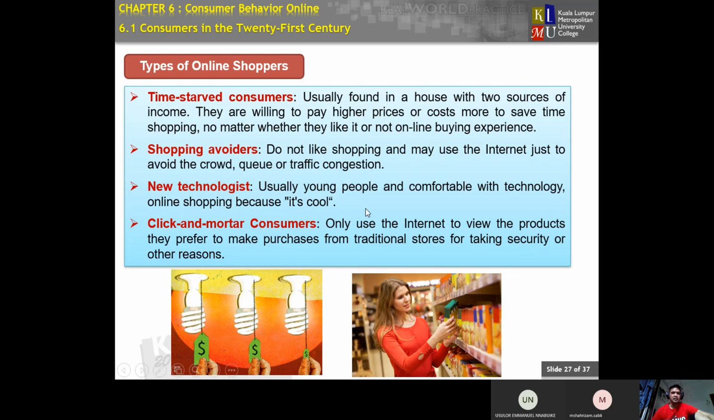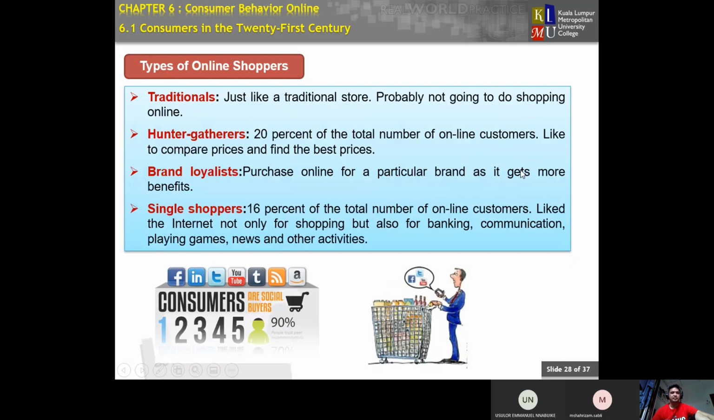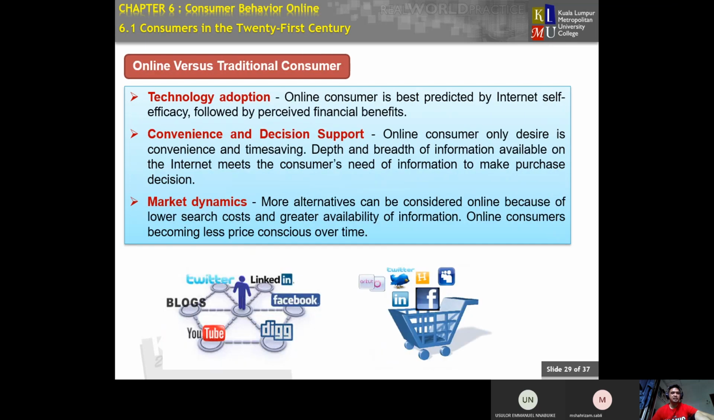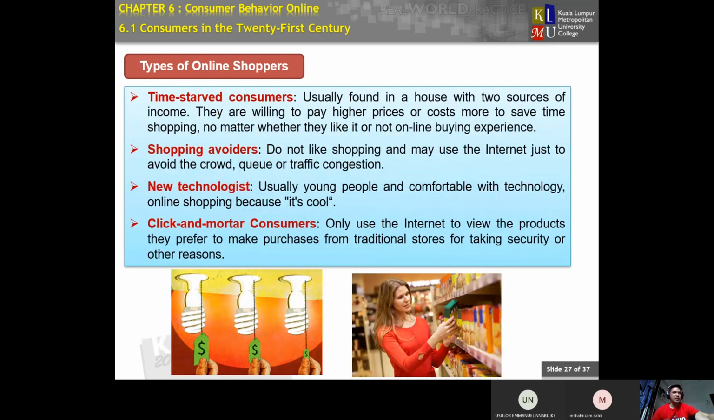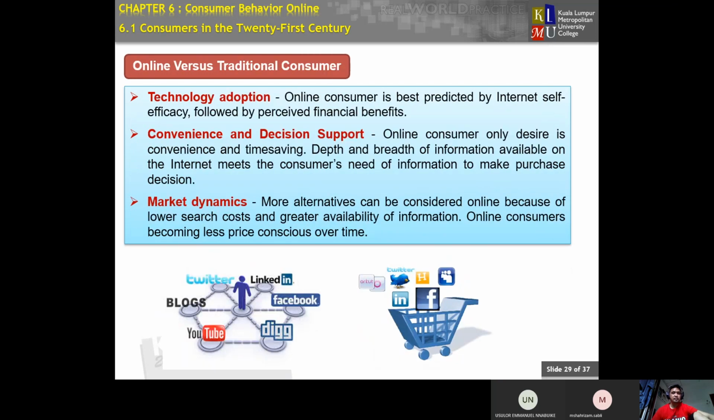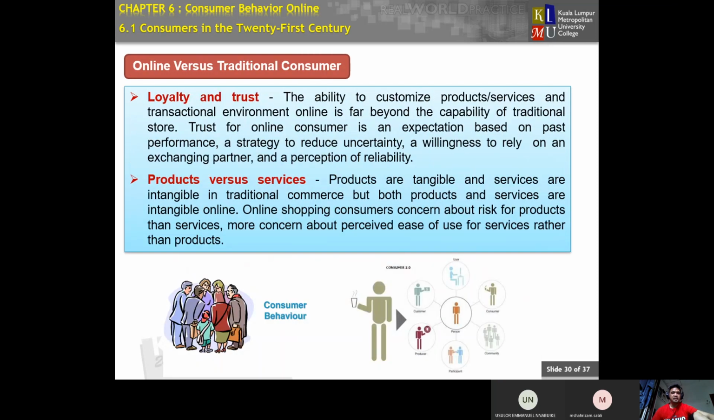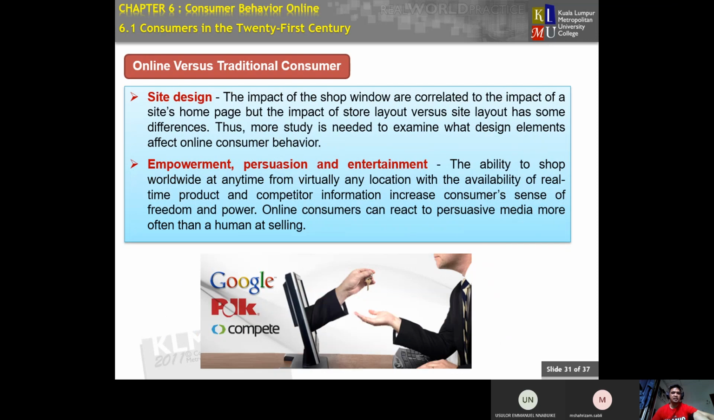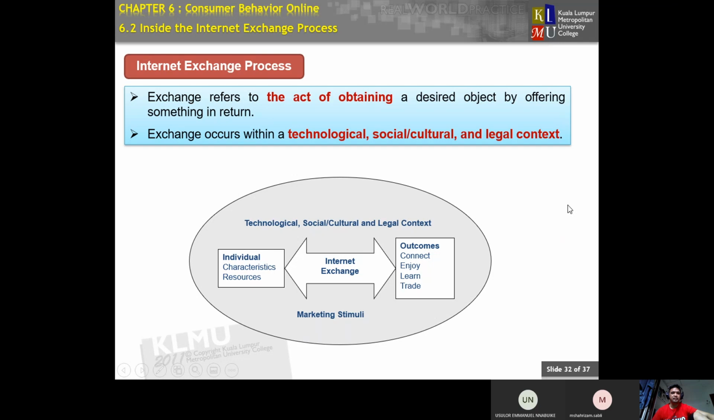Okay, this is the type of online shopper. We have a few: stuff shopper, consumer, shopping avoider, new technologies, click and mortar consumer. Then traditional, hunter-gatherer, brand loyalist, single shopper. So we have those types of online shoppers. As for online versus traditional consumer, I already told you in the first segment, but you can read afterward the site design, employment, and so on.